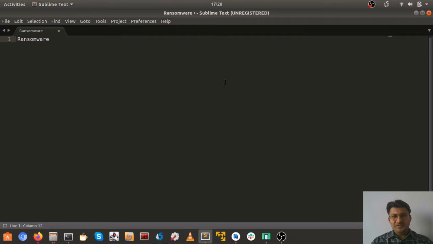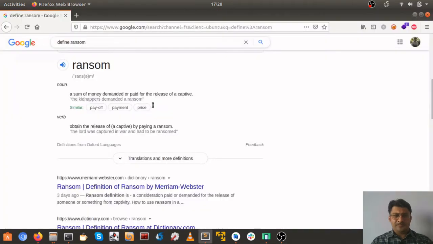So today we will be learning a bit of basics about ransomwares. So let's get started. What basically is ransomware? Ransomware is nothing but a combination of two terms, that is ransom and software. So what is ransom basically? Ransom is nothing but a sum of money demanded or paid for the release of a captive.